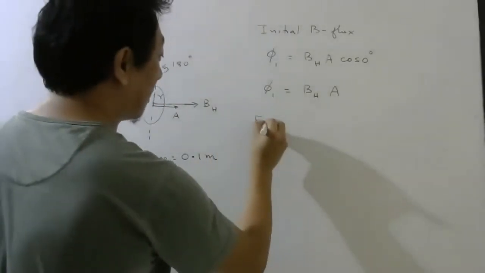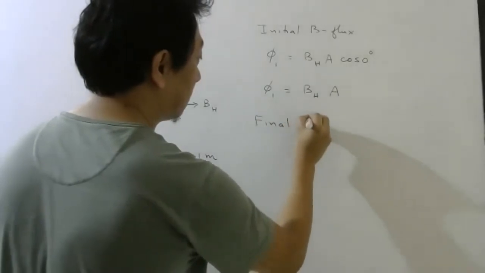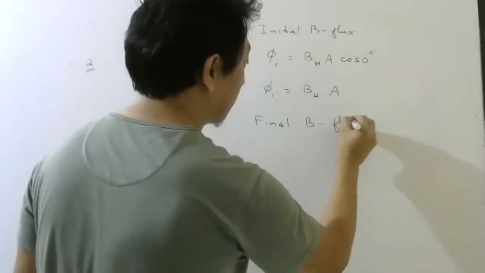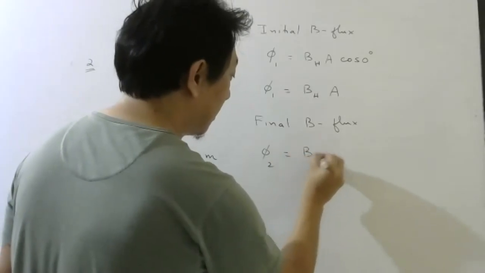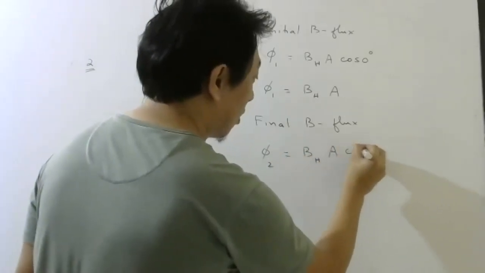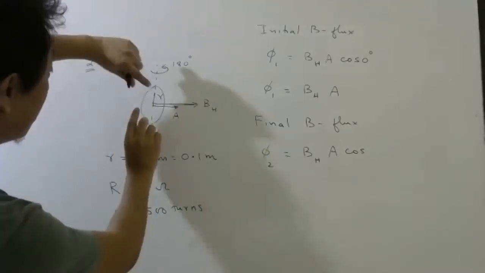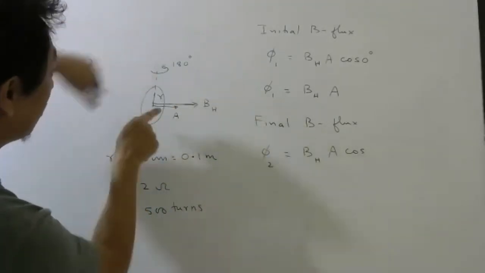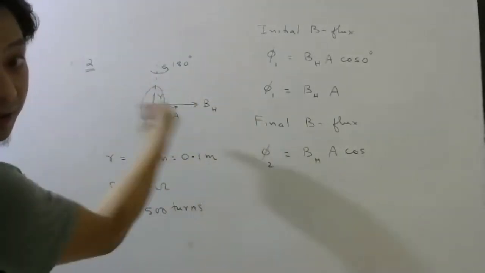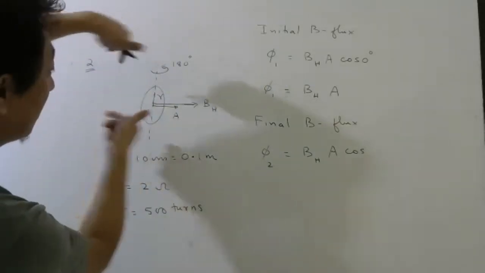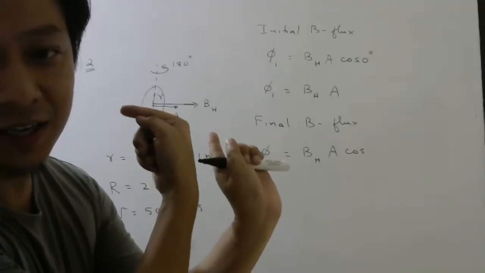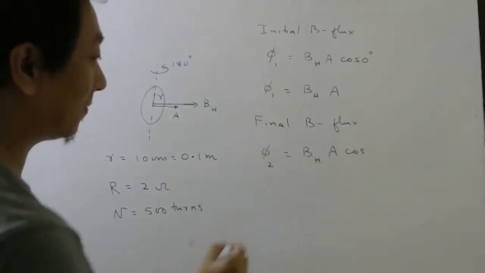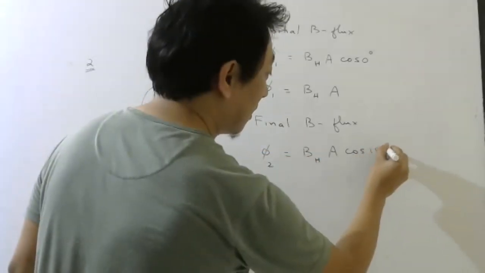What about final magnetic flux? Phi 2 will be BHA cos how much? If you rotate this by 180 degree, your area vector will be this side. So what will be the angle between area vector and magnetic field vector? 180.